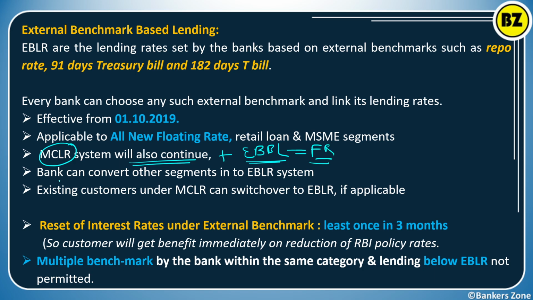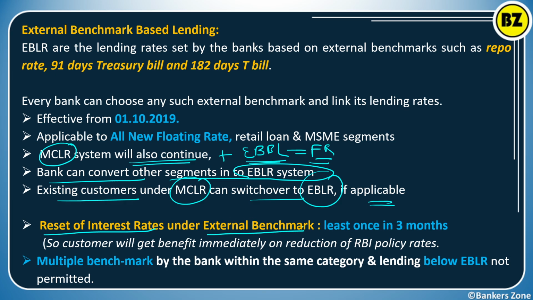Okay, the bank can convert other segments into the EBLR system. That liberty is given to the bank, that you can convert the existing segment into the external benchmark lending rate. Existing customers under the MCLR can also switch to the EBLR if they have that chance. The reset of interest rate under the external benchmark, how can it be done?